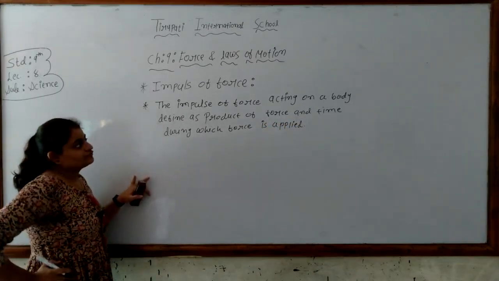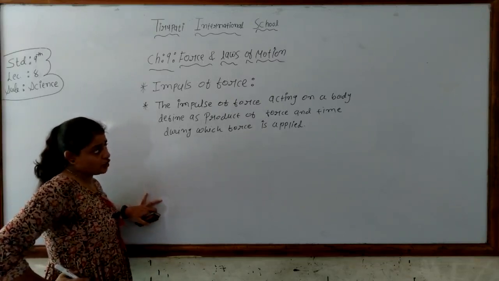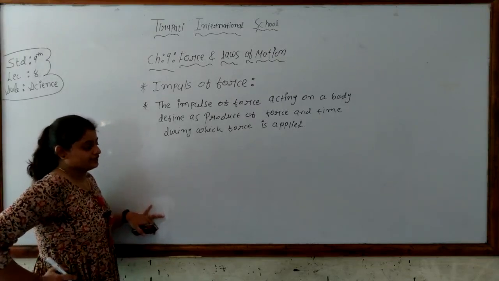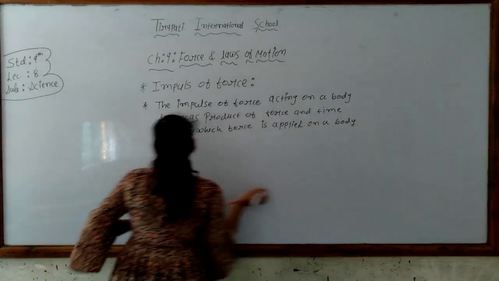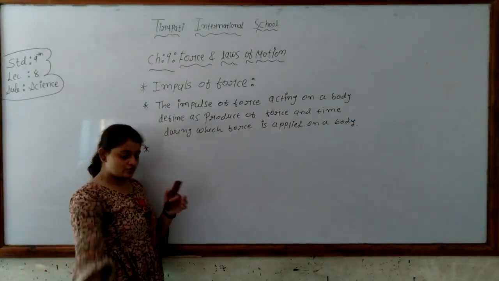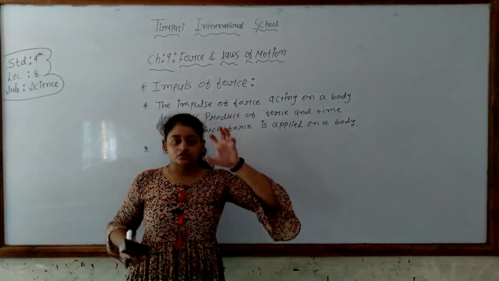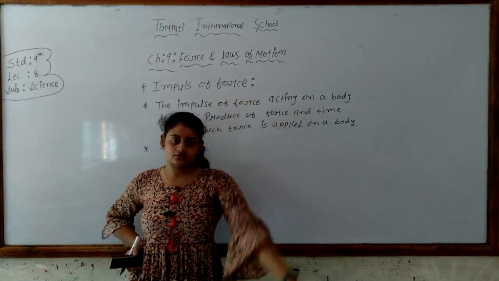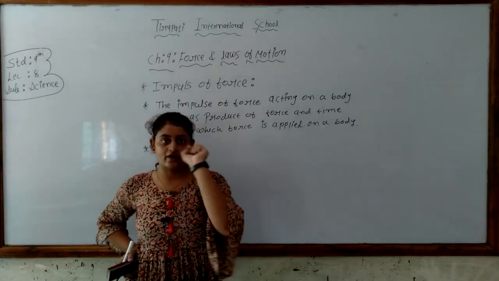The impulse of the force acting on a body is defined as the product of the force and the time during which the force is applied on the body. It is simple: it is the product of the force and the time during which the force is applied on the body. So say a 5 Newton force is applied on a body for 0.1 second. The impulse of the force becomes 5 times 0.1, so it becomes 0.5.